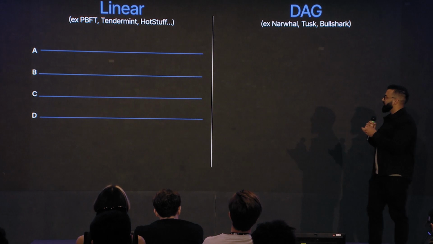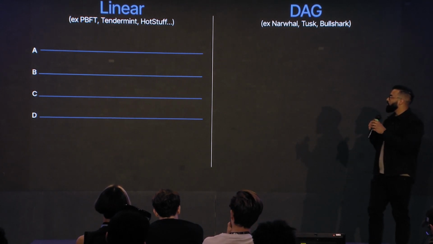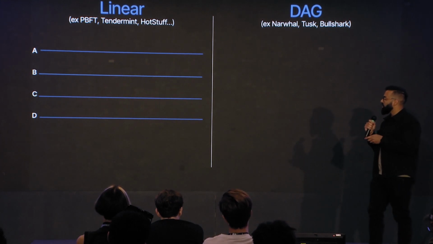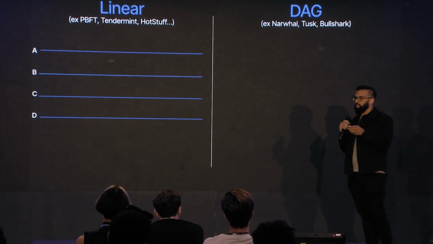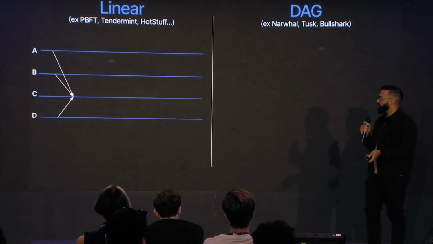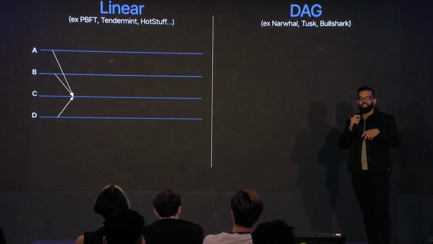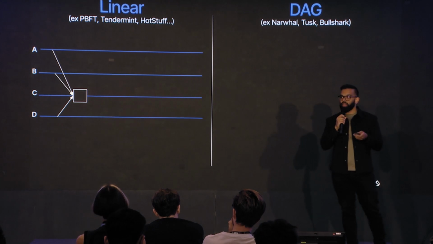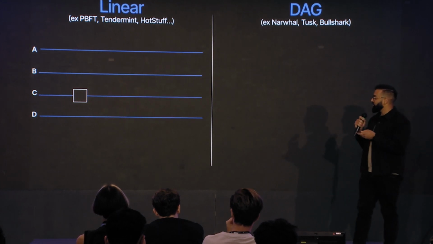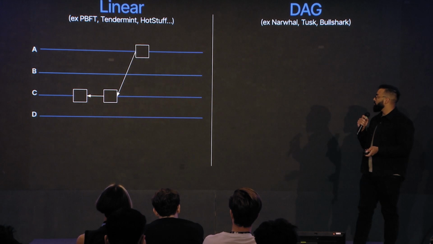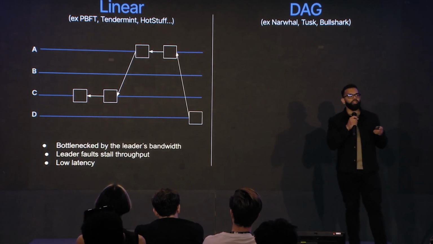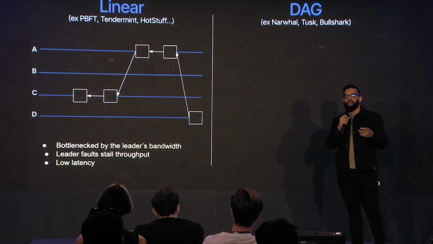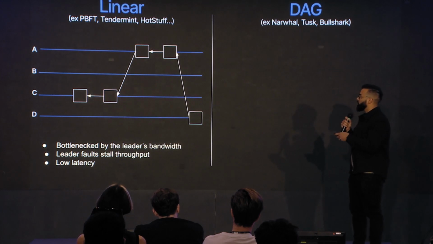What are the protocols that exist out there? One category is the linear-based protocols, like PBFT, Tendermint, and HotStuff. These are leader-based protocols. In this image, leader C is in charge of gathering transactions. It will create a block, then get votes or validations for that block, and then include that block on chain. This process is repeated, and this is how you end up with your blockchain. These protocols are often bottlenecked by leader bandwidth because, as you can see here, the leader has a disproportionately larger amount of work to do than the rest of the network.